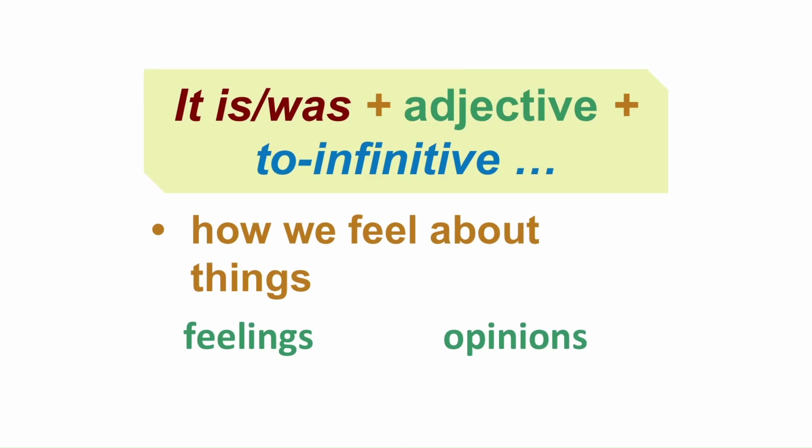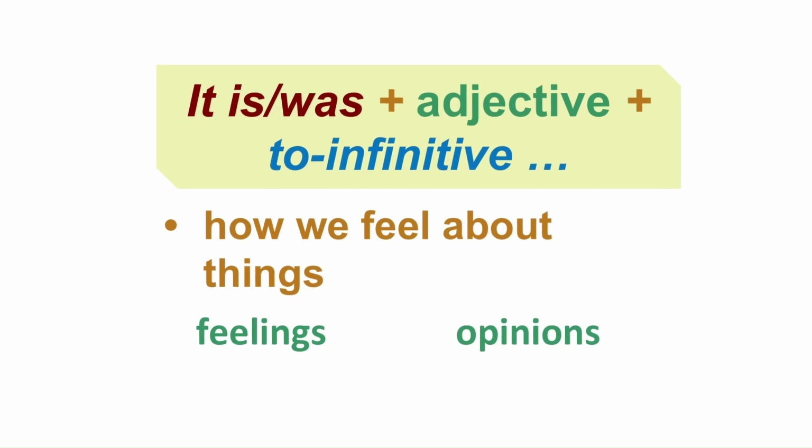And we have another variation. It's very similar: it is or it was adjective and to infinitive. This time we don't use that. The last sentence pattern that I have just told you about has that, but this time we don't use that. We use to infinitive. Again, they both express similar meanings.